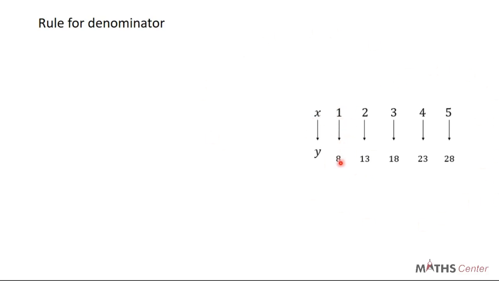1 maps onto 8, 2 maps onto 13, 3 maps onto 18, 4 maps onto 23, and 5 maps onto 28. Now this is an example of a linear mapping. So we find the rule of this linear mapping. We quote the general rule, which is y is equal to ax plus b.